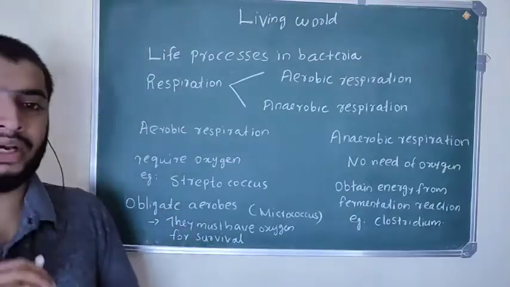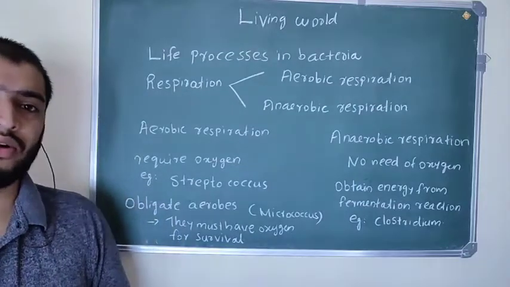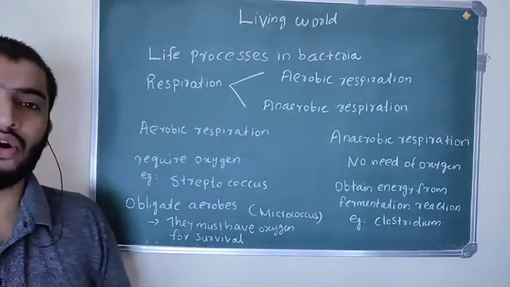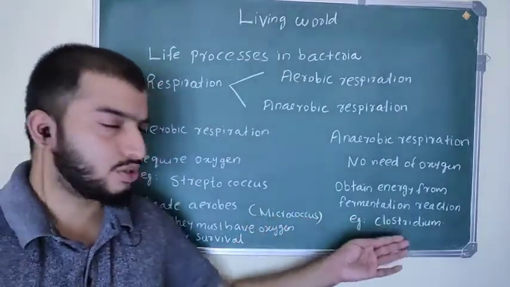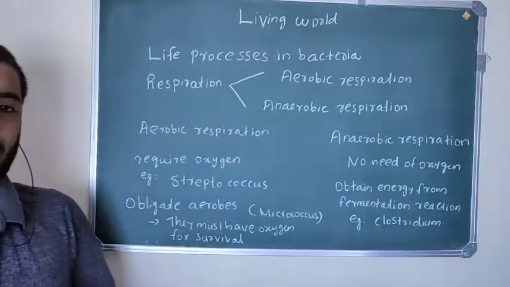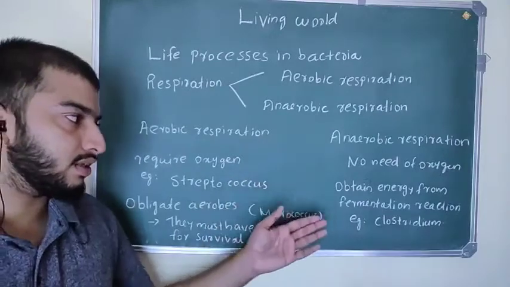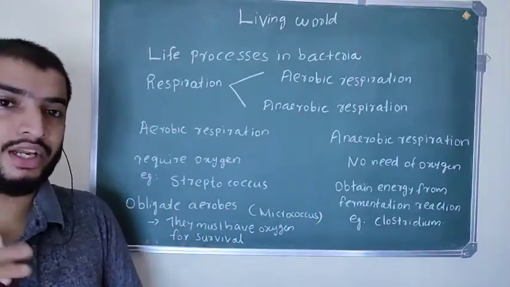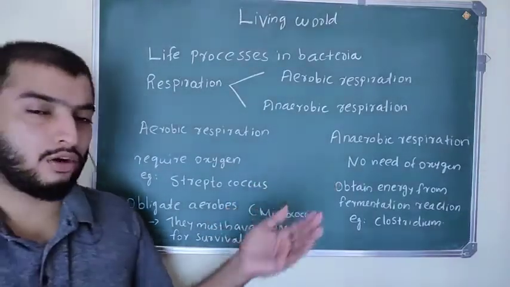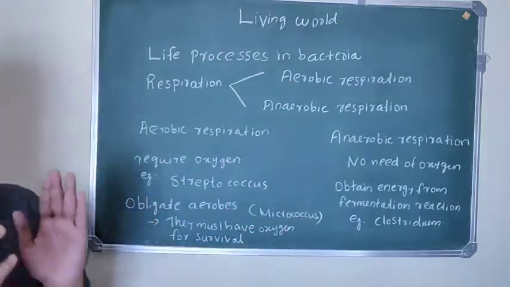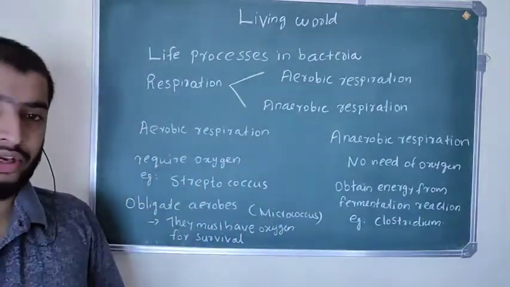Then anaerobic respiration. Anaerobic means oxygen is not required. That kind of respiration is called anaerobic respiration, and it is present in Clostridium. So in anaerobic respiration, how do they get energy? These bacteria get energy by fermentation. They do not need oxygen for their growth and metabolism. Those bacteria perform anaerobic respiration. An example, Clostridium.